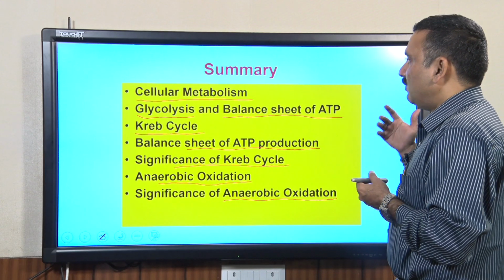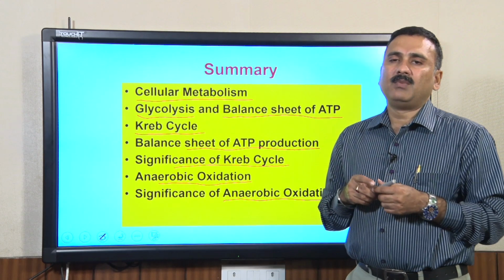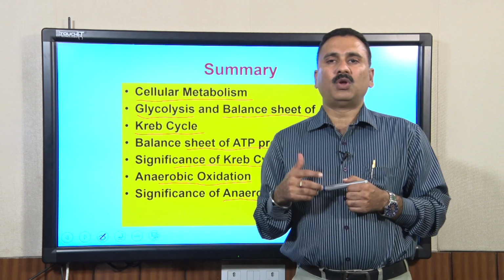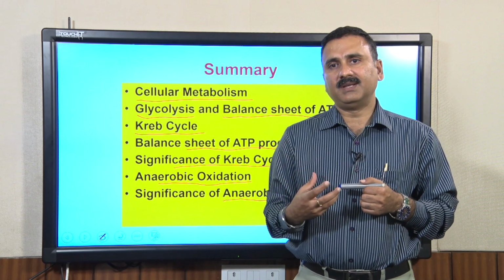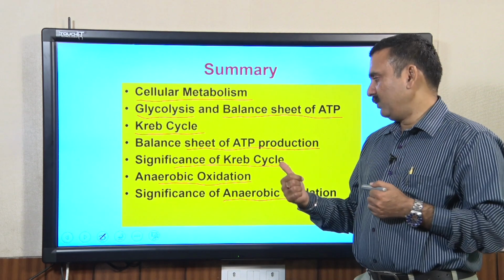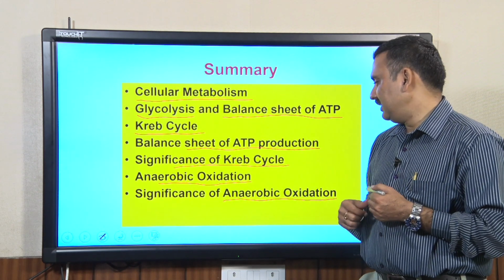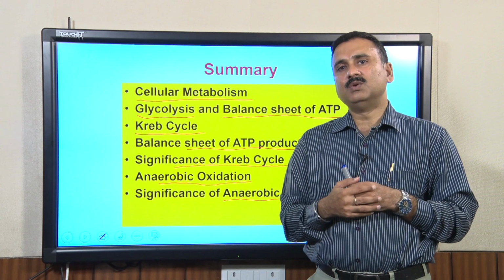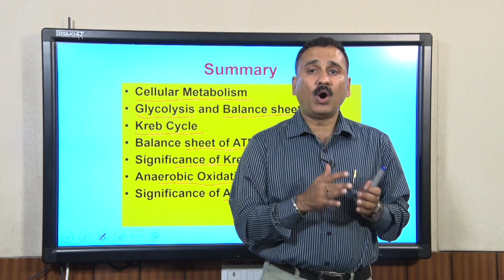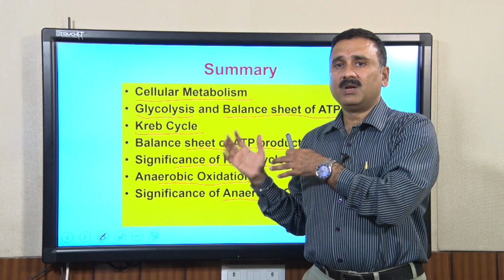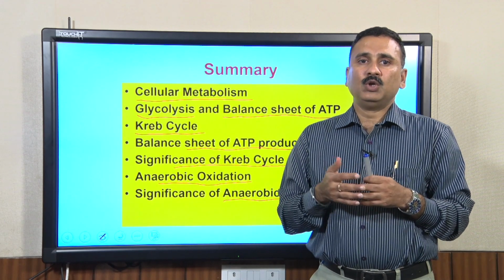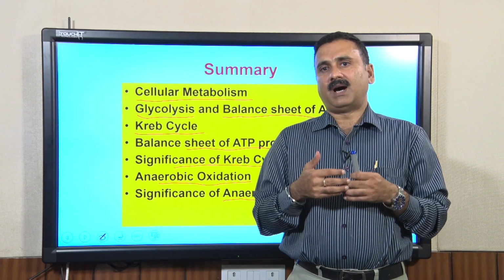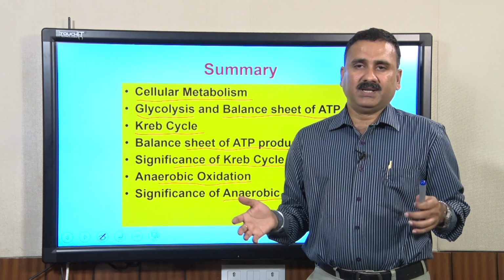So, if you want to carry out biotechnology related processes, and exploit the metabolites produced in anaerobic oxidation or other kinds of cellular metabolism, you have to grow these organisms in large quantities.